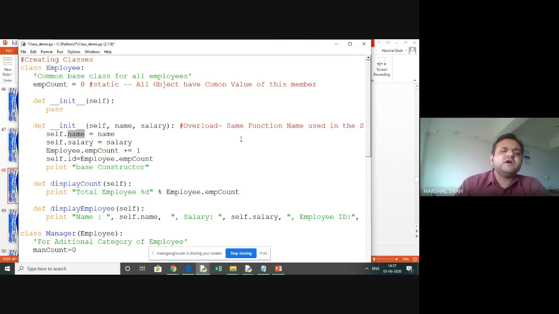So now we want these variables over here. What we want to be created is the name, and an employee does have a name and salary. So this is a new employee which is getting connected and generated. So we have a self.name. That is the particular object which is traveling through here and passing through here. It will get a name. Whatever name we have passed over here to create will be copied over here as part of the object.name. And the same way the salary is also here, self.salary is equal to salary.